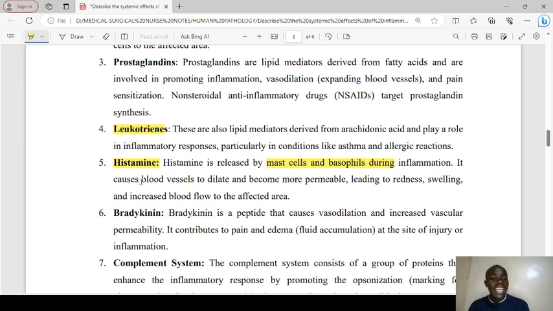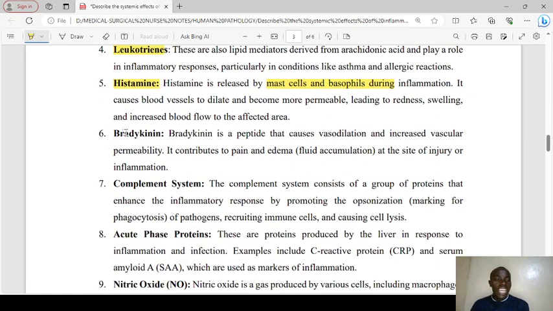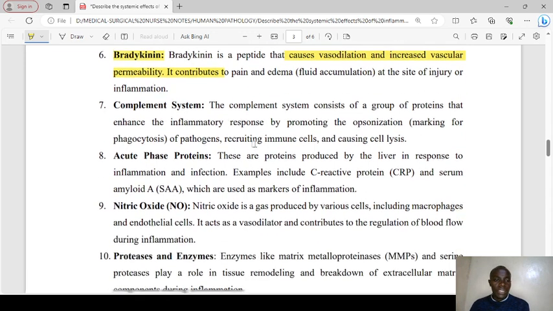It causes blood vessels to dilate and become more permeable, leading to redness, swelling, and increased blood flow to the affected area. Bradykinin. Okay, bradykinin is a peptide that causes vasodilation and increased vascular permeability. It contributes to pain and edema at the site of injury or inflammation.